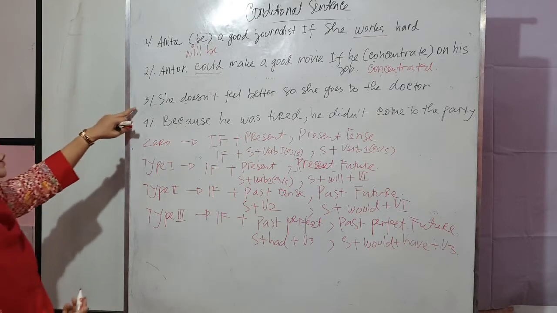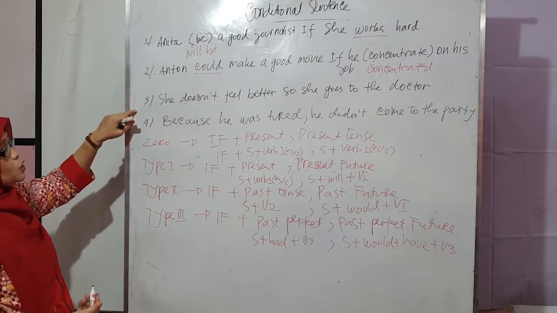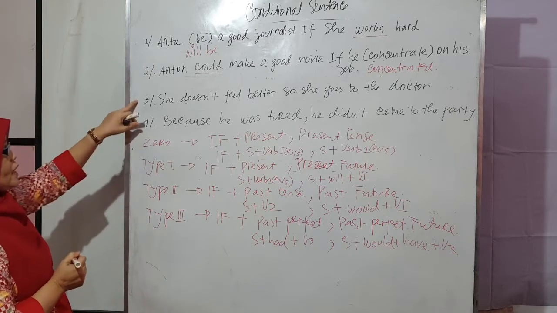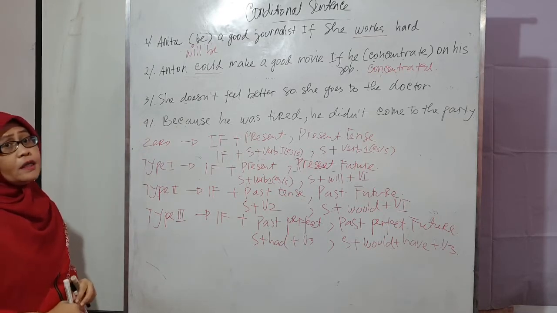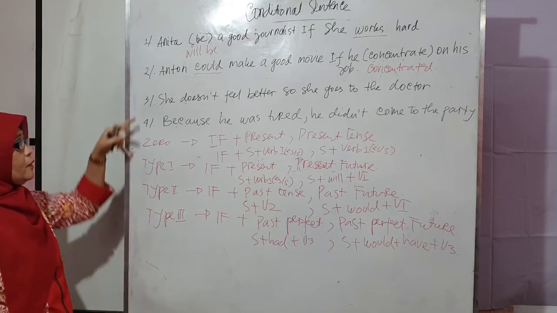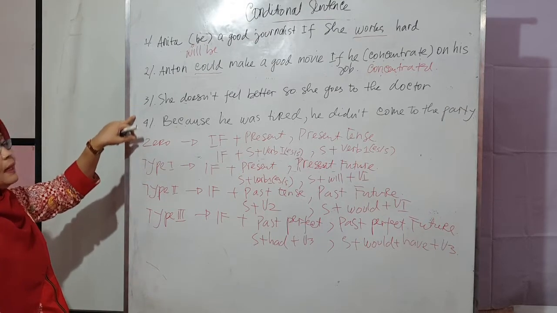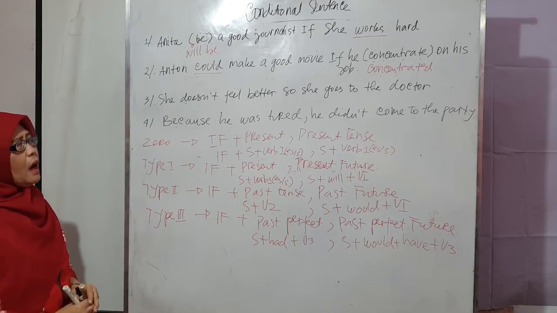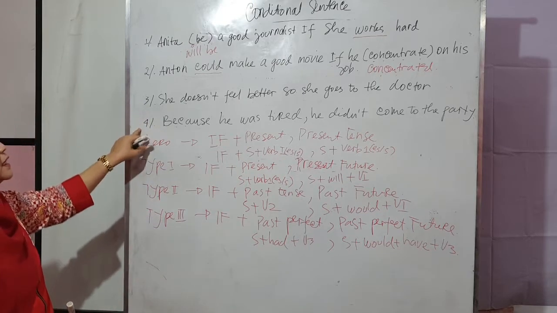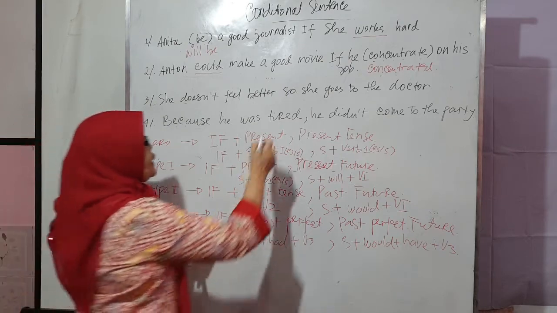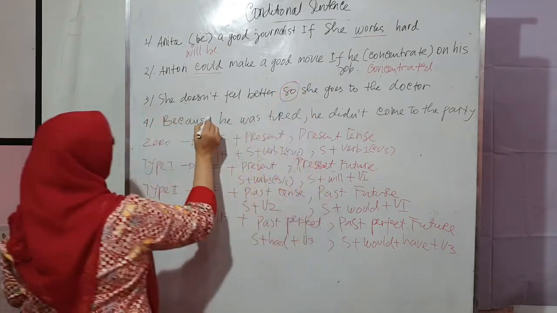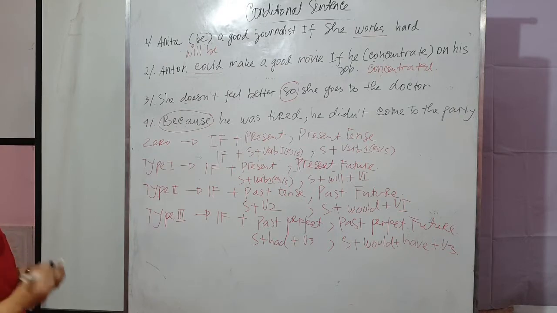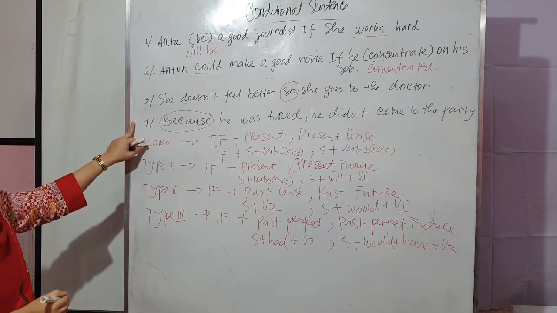Okay, now let's continue with number 3. This number 3 is a fact sentence. The sentence is not yet a conditional. So if we find a sentence like that, we must change it into a conditional sentence. How can we know that the sentence is a fact? Because there is so. It indicates for us that it is a fact sentence.